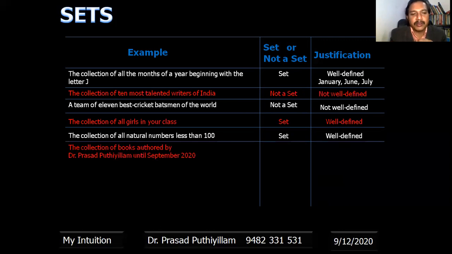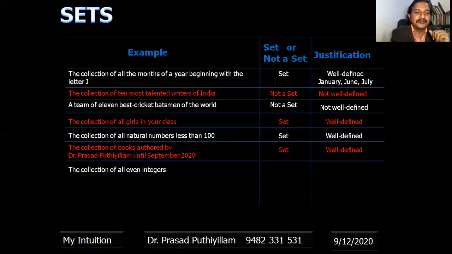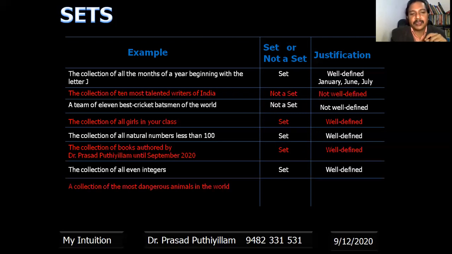Collection of books authored by Dr. Prasad Patilam until September 2020: I have written exactly 24 books by September 2020. So it is a set, well defined. A collection of all even integers is a set, well defined. A collection of the most dangerous animals in the world: even some people are afraid of cockroaches.